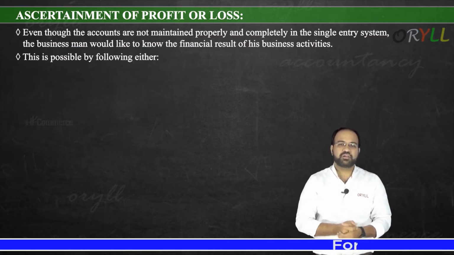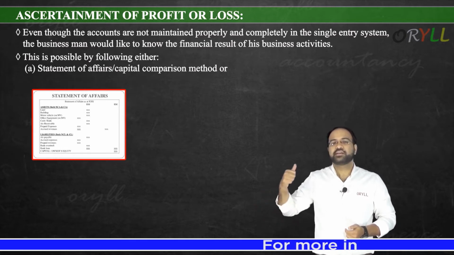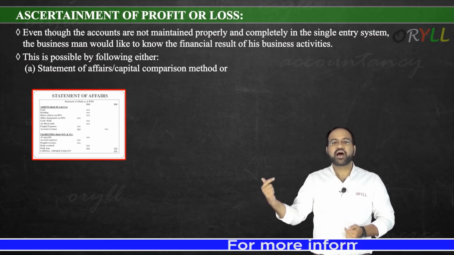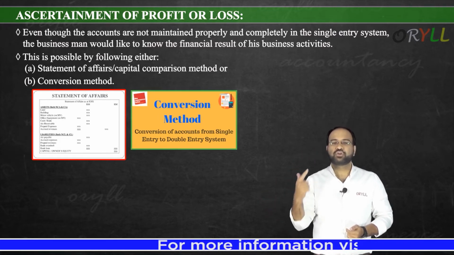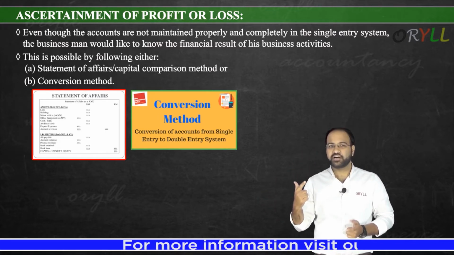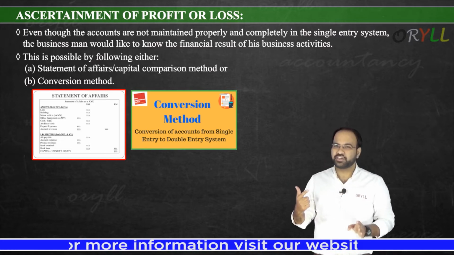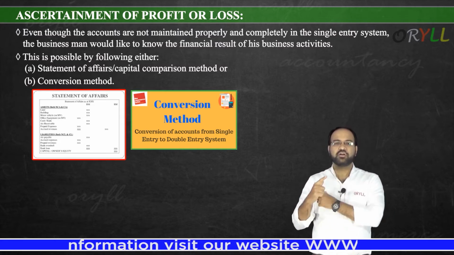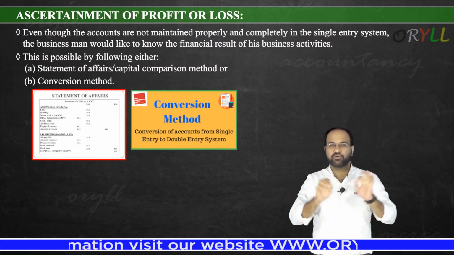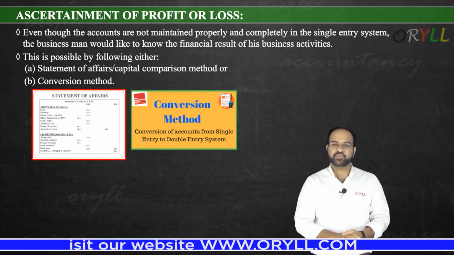This is possible by following either the statement of affairs method, which is also called the capital comparison method, or the second one, the conversion method. So you have two types of method here. In the single entry system, how can you know what profit you have made? You have two methods, statement of affairs method or conversion method. You can follow any method and prepare the profit and loss, and know what the profit or loss is.